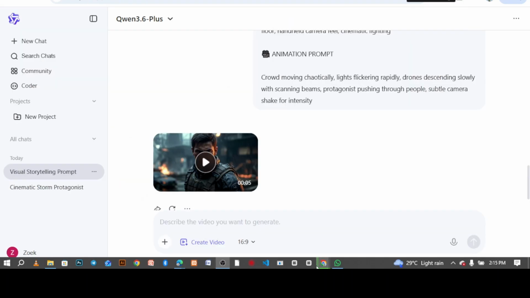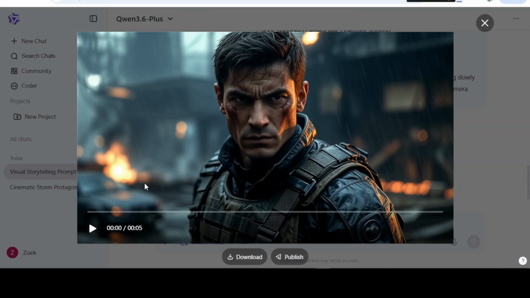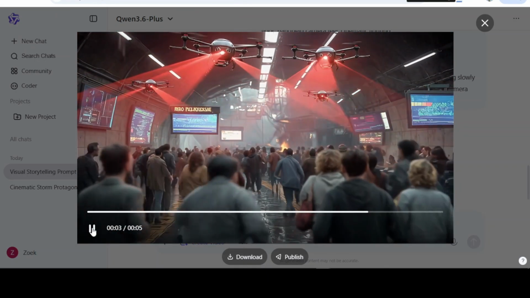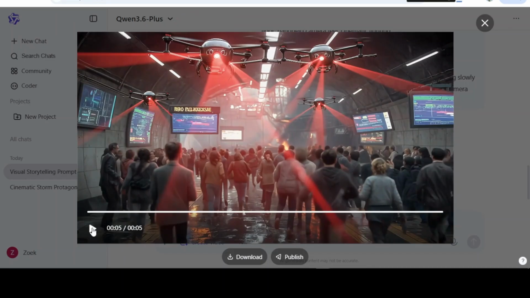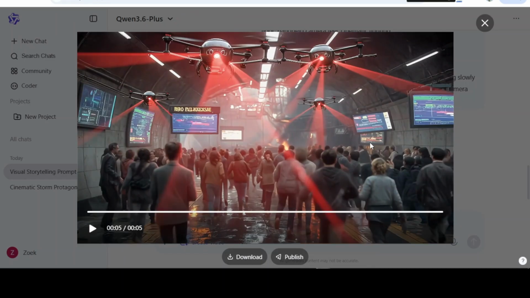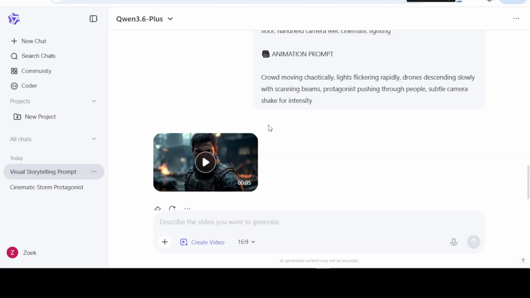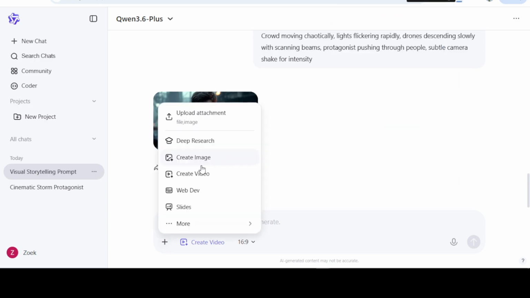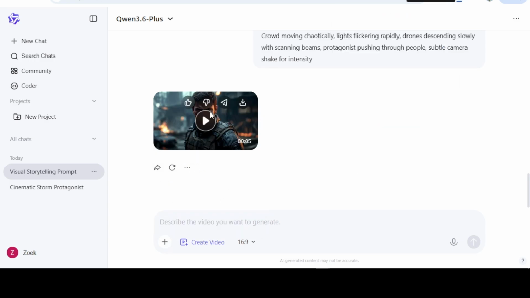Perfect. So you can see it has given us the result using the exact picture. Can you see this? Awesome. So you download it. Anything you want to achieve, it all boils down to your prompts. Generate scene one using the reference image. Read scene one, that's scene two. Let's generate.